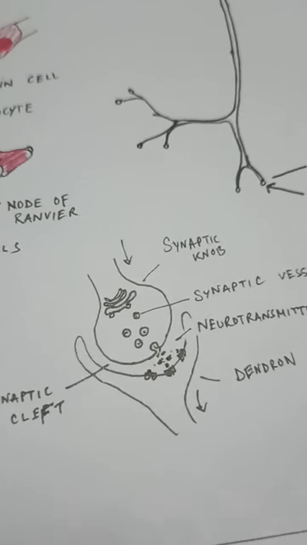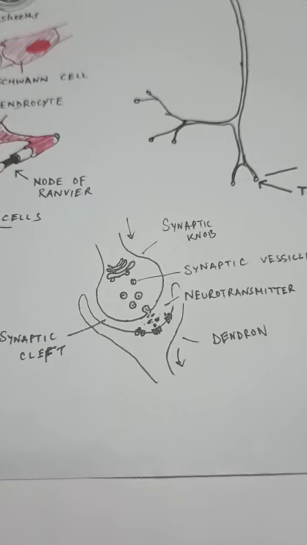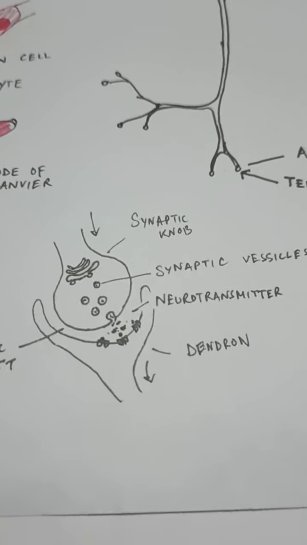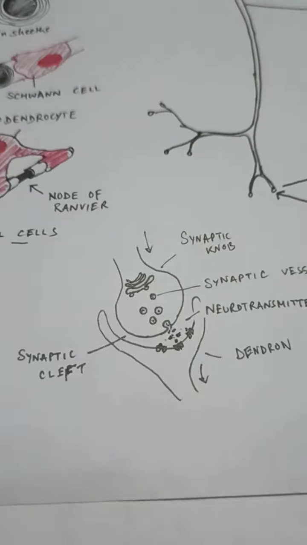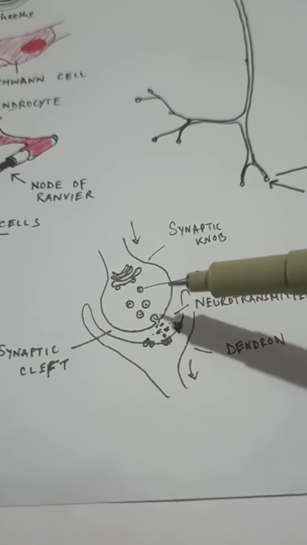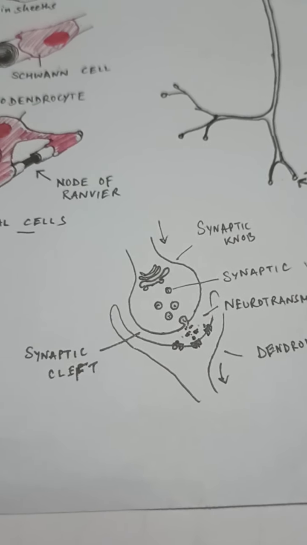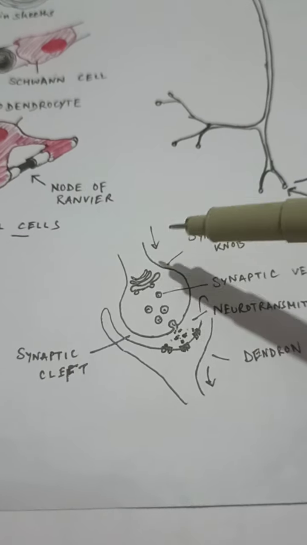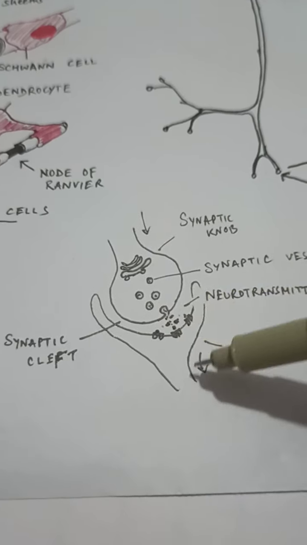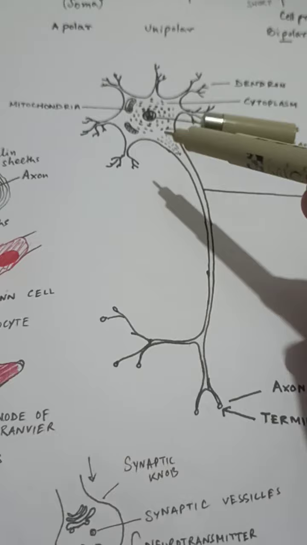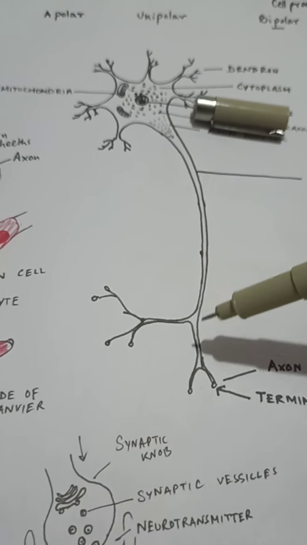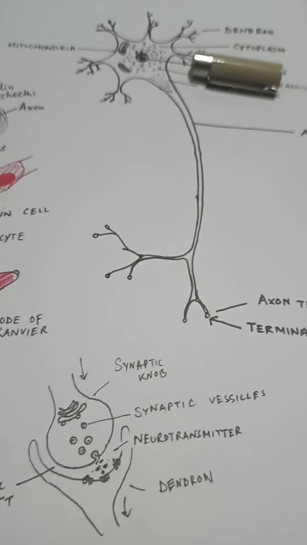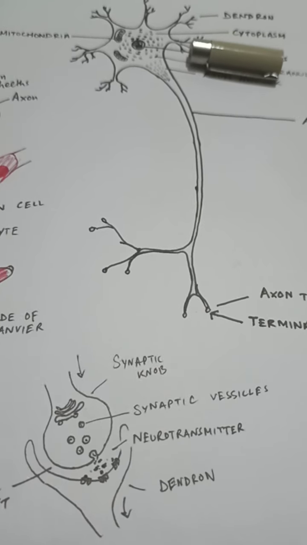It is through this synaptic cleft that the transmission of the signal majorly takes place. This junction is what is known as the synapse between two adjacent, or consecutive, neurons. This is one neuron ending and this is another neuron beginning, because neurons transmit signals from one neuron to another, and then finally to the effector organ where the signal is supposed to reach.